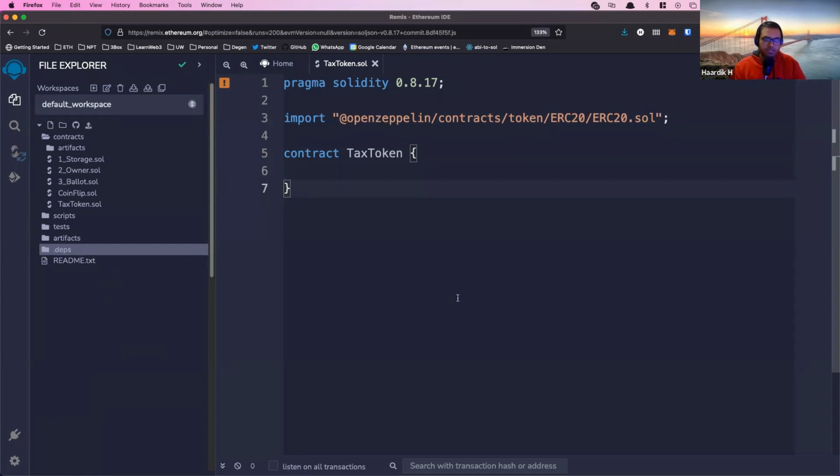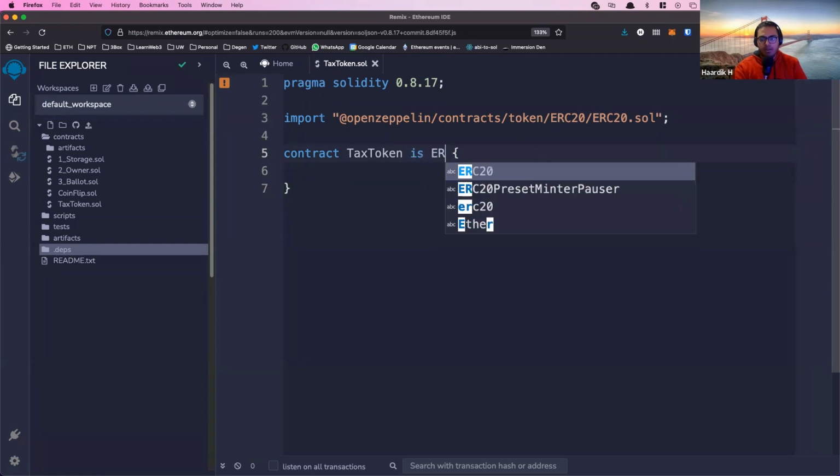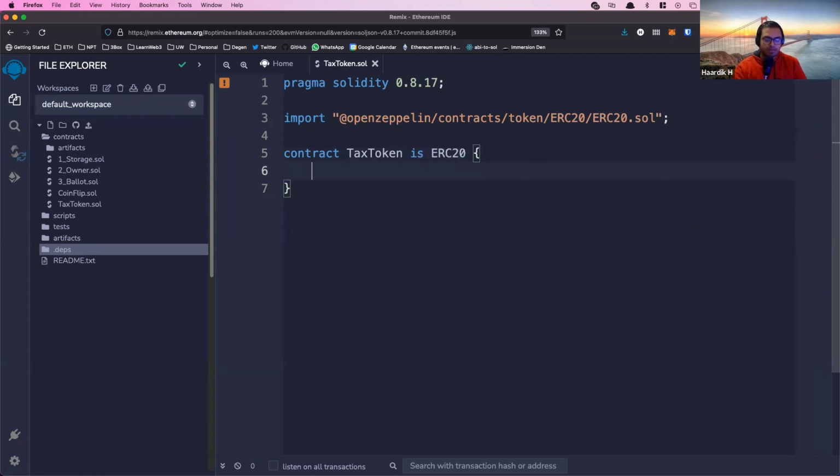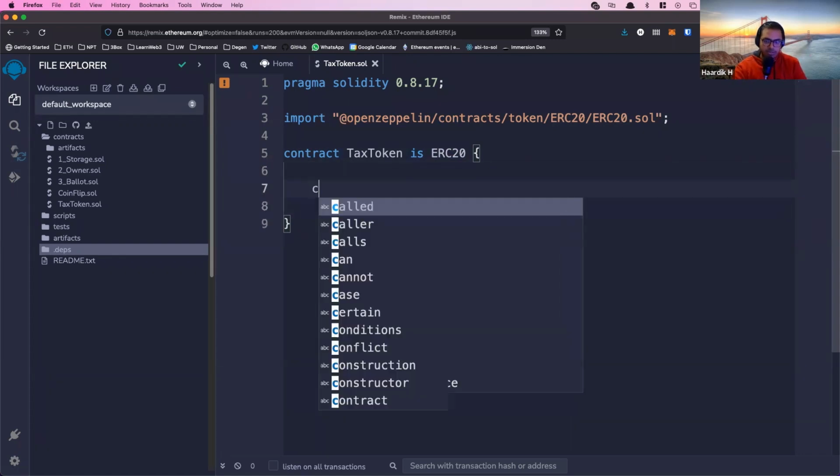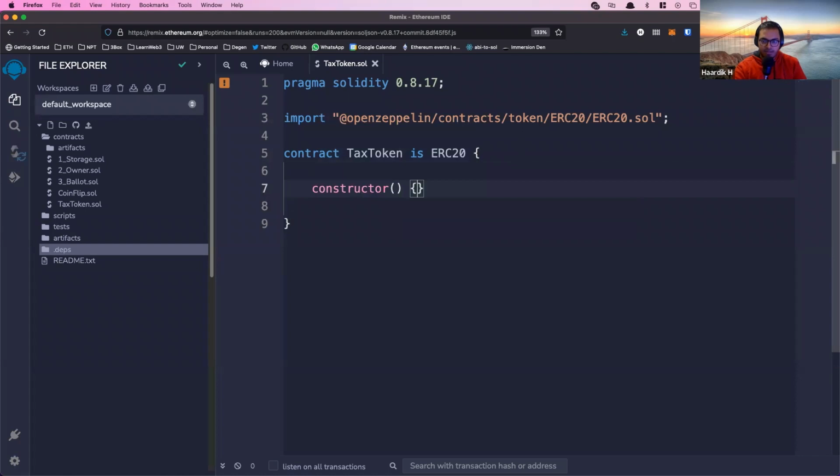So we're going to follow the ERC20 standard. We're going to just say contract TaxToken is ERC20. And this is how you do inheritance in Solidity, like a class extending a class. It just says that this contract TaxToken is an ERC20 token, and then anything else is additional code that we choose to write. Similar to classes, you can define constructors, your own functions, your own variables and whatever.